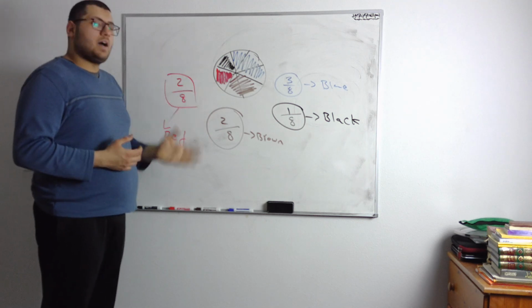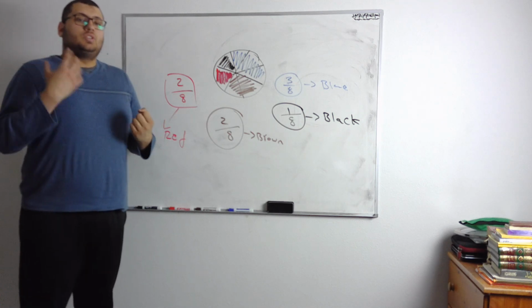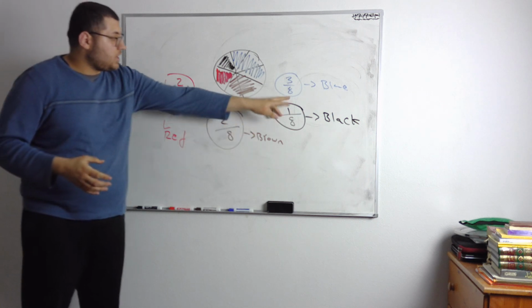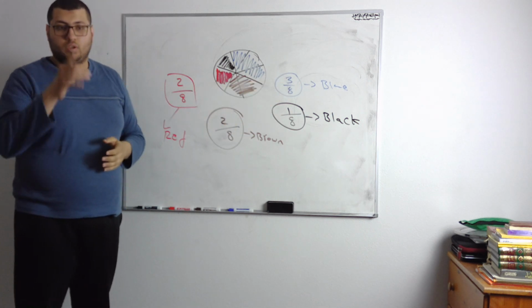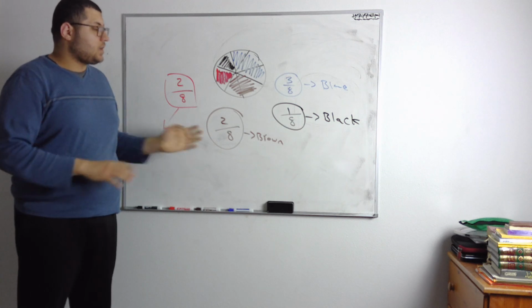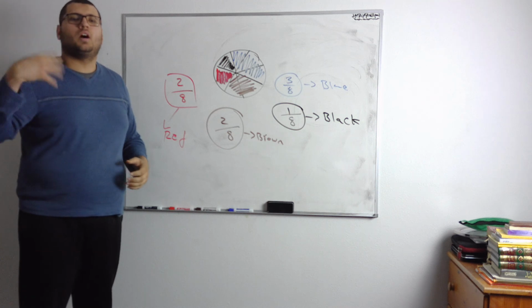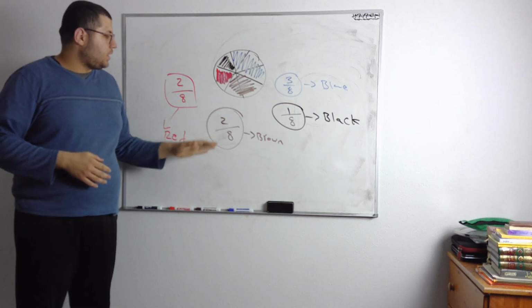Now, this is how to define probability. This is simple probability, determining the number of chances that something is going to happen. Remember, it's a fraction. The denominator is the total amount of chances. The numerator is the number of chances you're looking at. Okay? I hope you guys found this helpful. This is just simple probability. We're going to cover more complex probability in the upcoming videos.